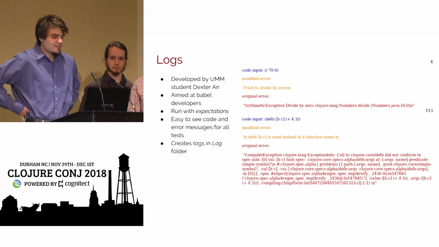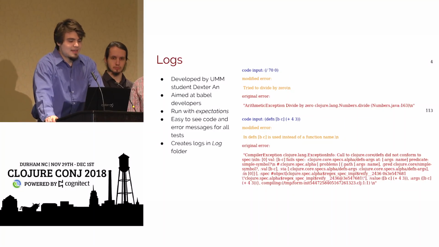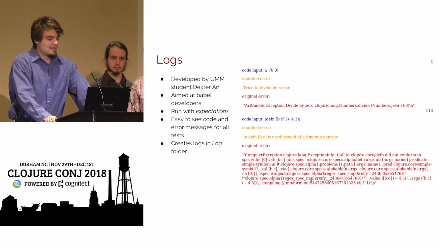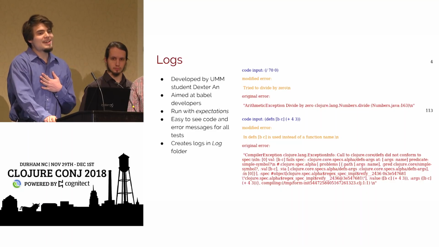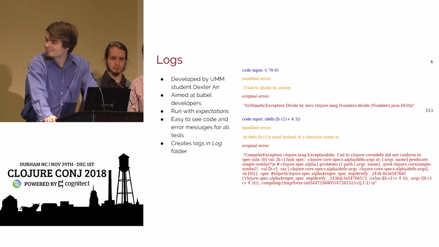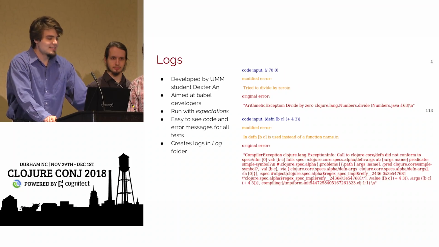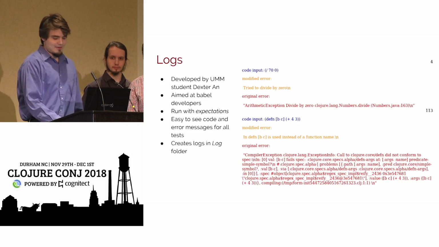There's a few examples here. We have a divide by 0 error, pretty typical, standard. And we have a defn, which is a macro, and this is part of what I did this last summer. We have an original error, which is, just look at that thing, and we have our modified error. So this is a lot of what I did. Let's go over how we did this.